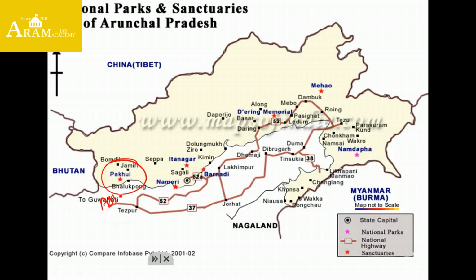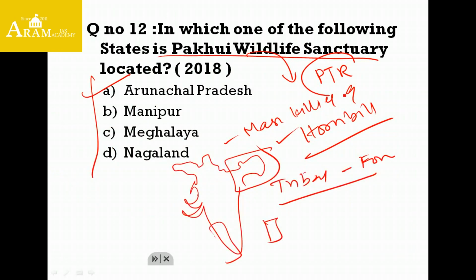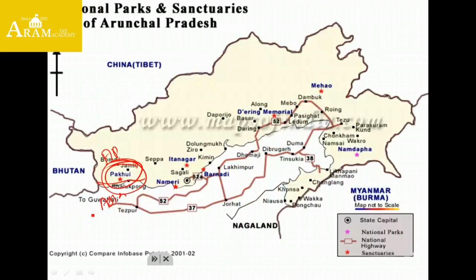It is also called Pakhui Tiger Reserve, which got Tiger Reserve status in 1996. Right.